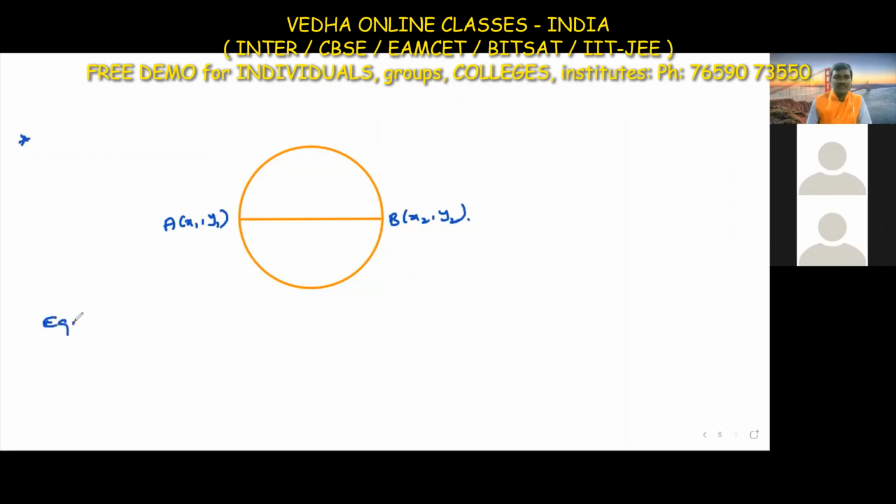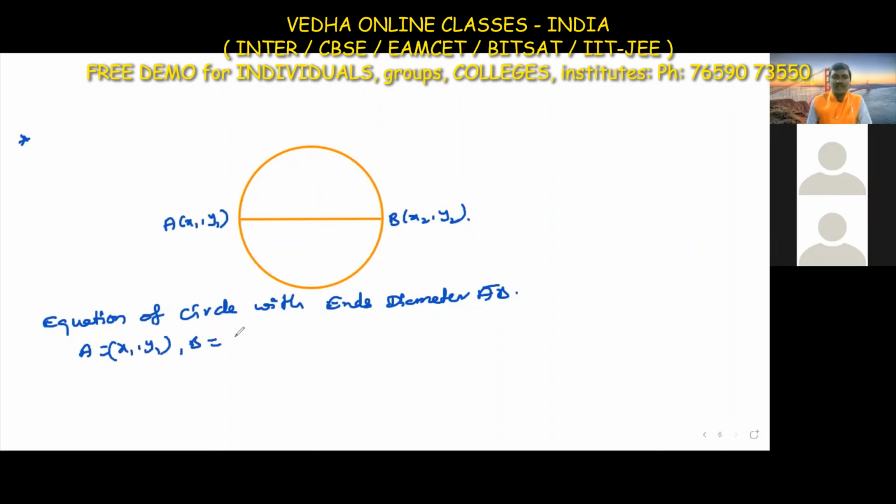Equation of the circle with ends of diameter AB. A is x1 comma y1 and B is x2 comma y2.